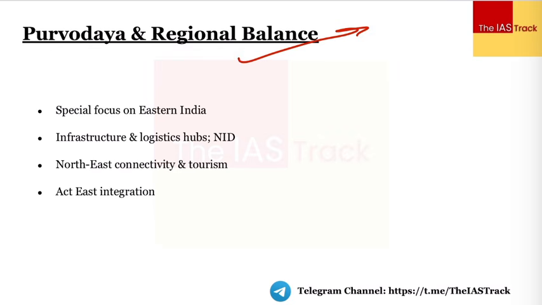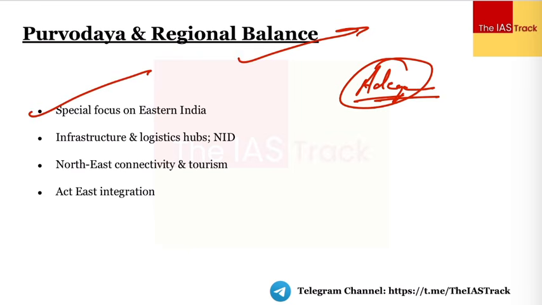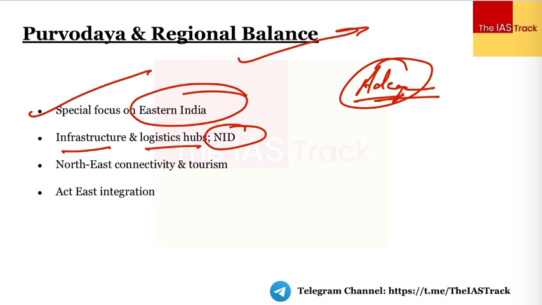Very, very important component. Why we have focused on this is because we have certain parts in the country which are not adequately developed, right? We have states like Bihar, Jharkhand, Odisha, West Bengal, Assam, and the northeastern states. So the focus would be on eastern India, right? Thrust is on eastern India and the northeast. There would be focus upon the infrastructure and logistics hub, and also the National Institute of Design would be set up in the northeast. If I'm talking about infrastructure, I'm talking about the ports, the inland waterways, the logistics hubs, the industrial corridors.